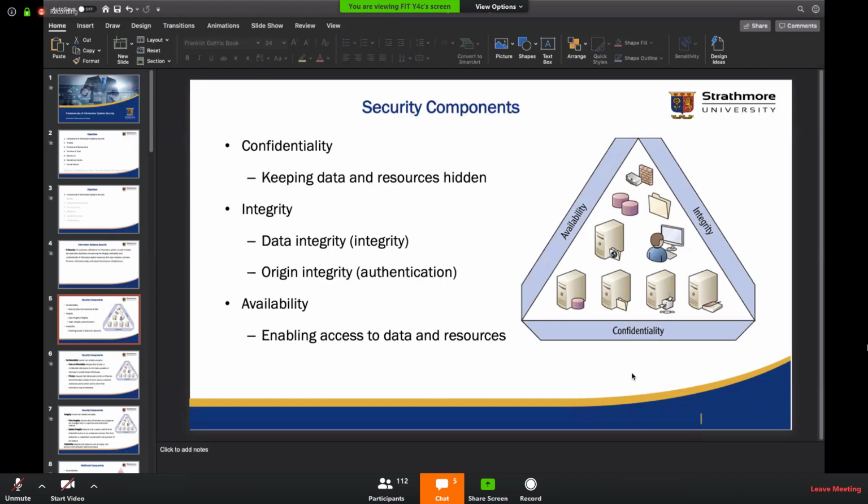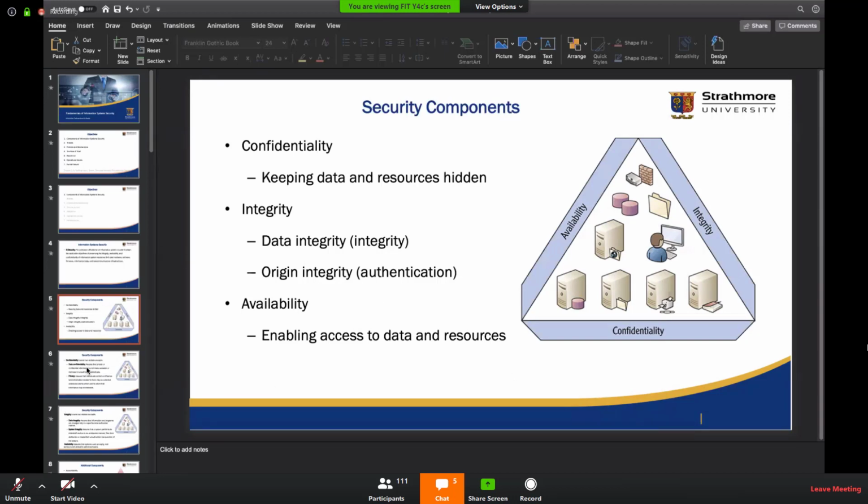Hello, can you hear me? I can hear you. But what was the question? We are looking at the CIA triad, and we are looking at availability. So what do we mean when we say we need availability as part of the most integral components of security?